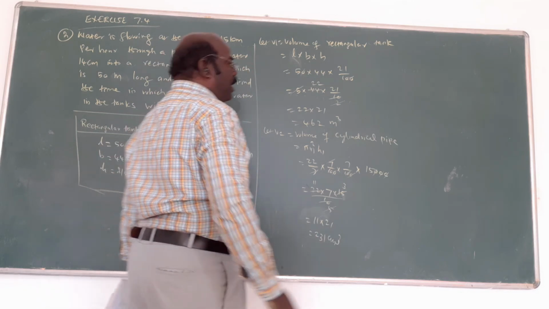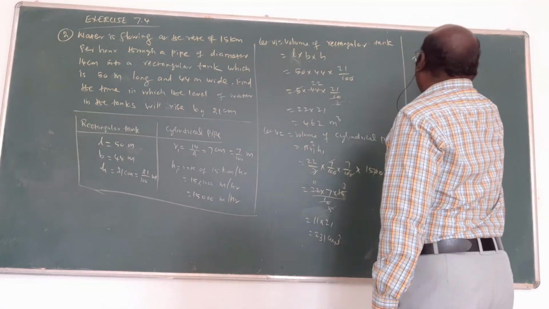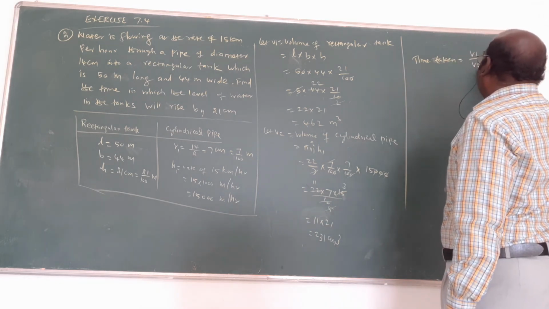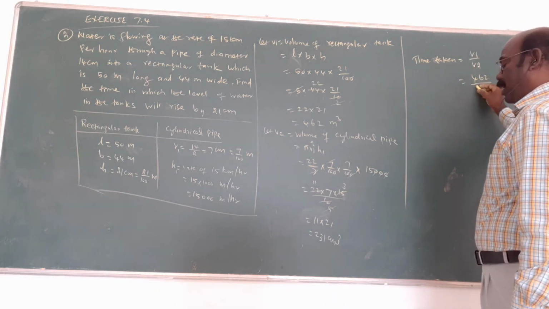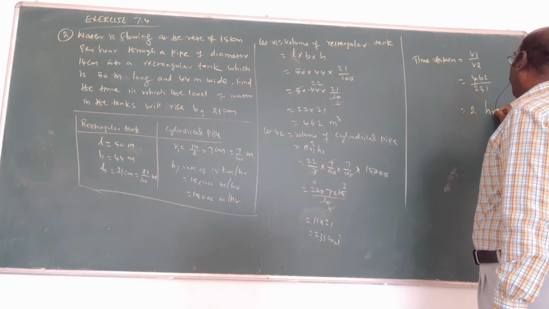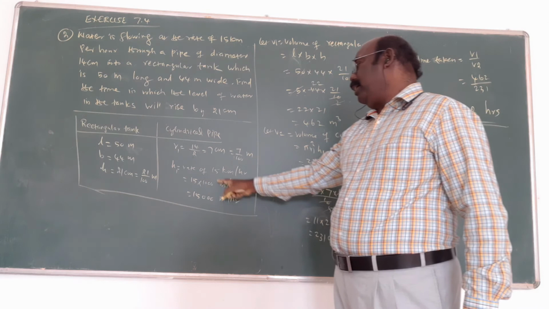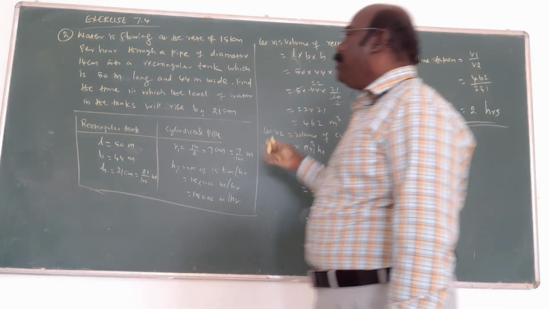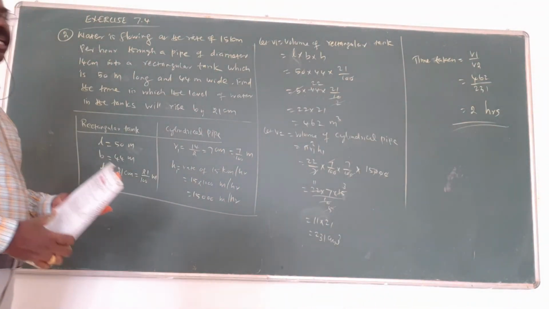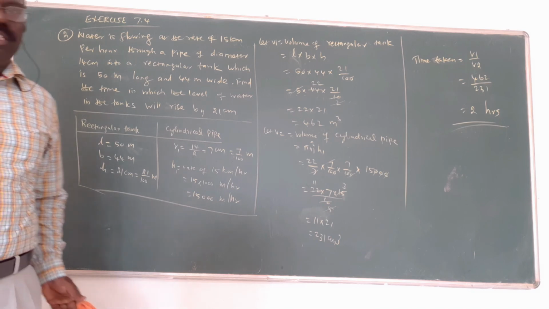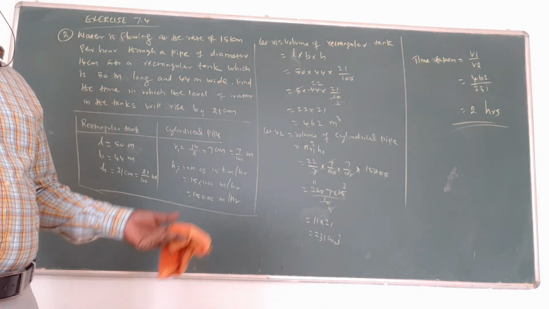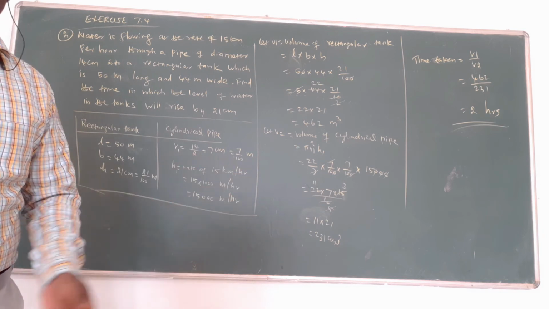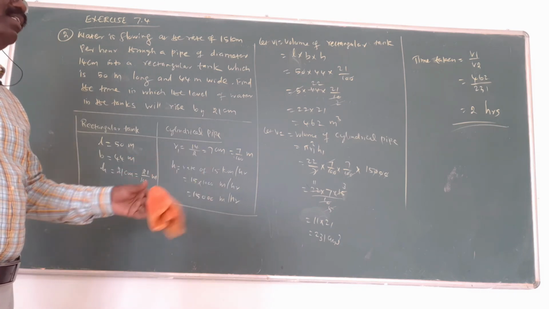Am I right? Now what is asked? Time taken is asked. Time taken is equal to volume by rate. That's why divide both. So 462 first one, next one 231. Divide, 2. This is hour. This is important: we are using kilometer per hour. Our time taken to empty the water is 2 hours. Through the cylindrical pipe, water is going to fill the rectangular tank, or from the rectangular tank, water is removed outside through the cylindrical pipe. After 2 hours, that will be empty.